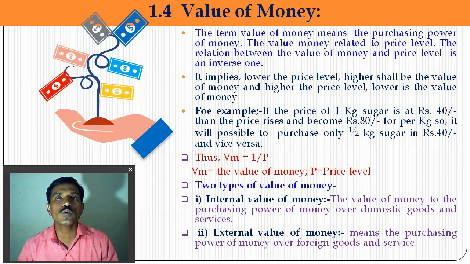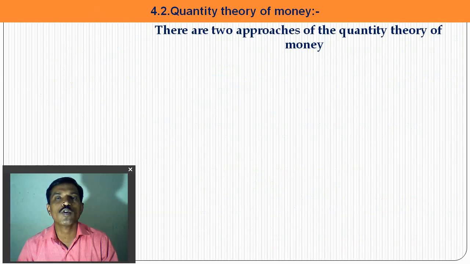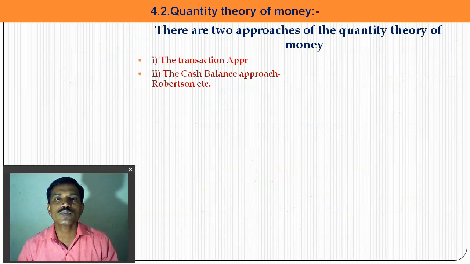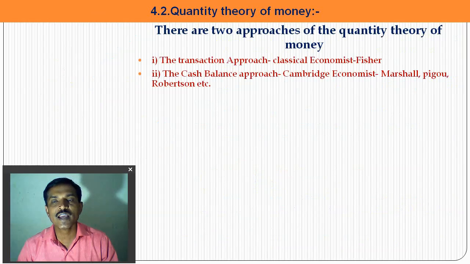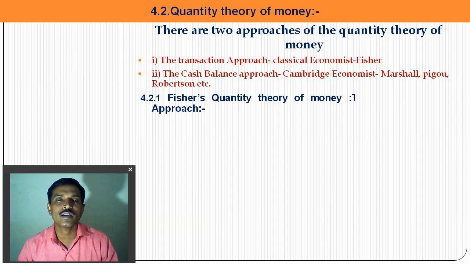But there are two approaches to the value of money: the transaction approach, the classical economists' feature given in the quantity theory of money, and another approach, the cash balance approach, in which the Cambridge economists Marshall, Pigou and Robertson gave their equation and explained how the value of money is decided.